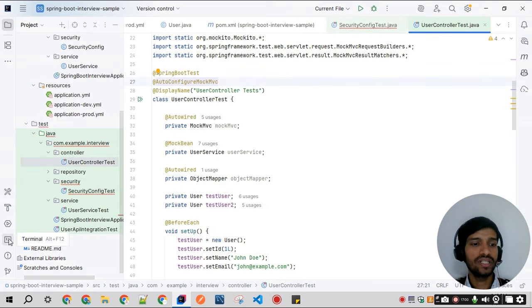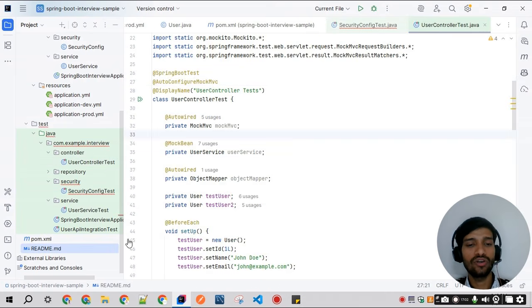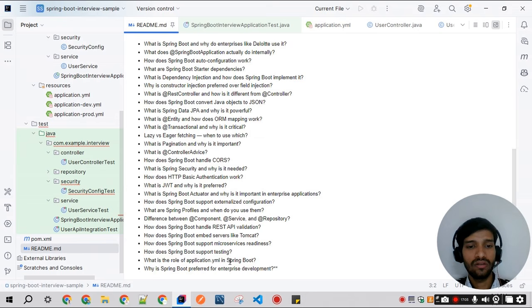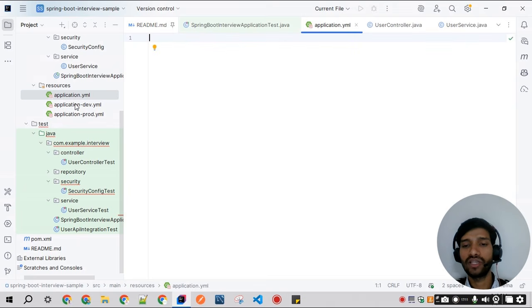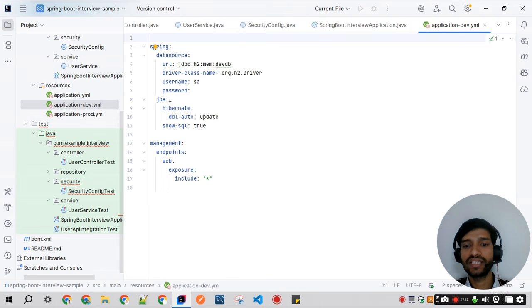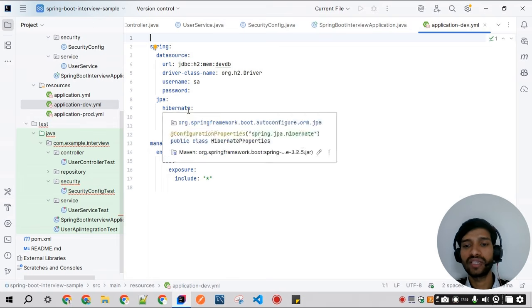The question is what is the role of the application.yml file in Spring Boot? As we know, these YML files, application and prod, are used for configurations, profiles and environment-specific settings.